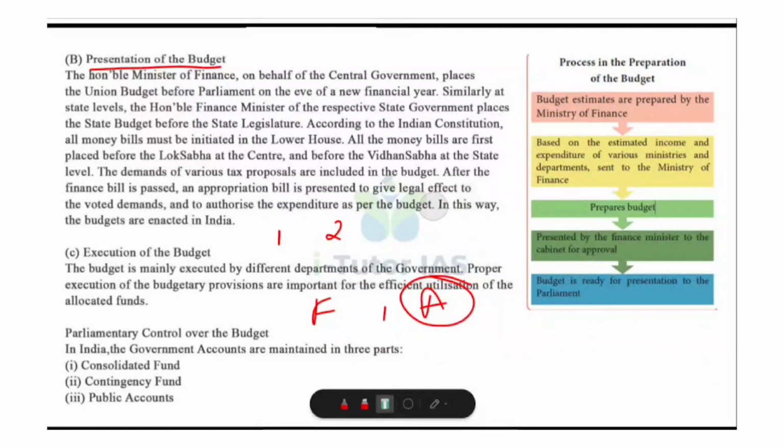Okay, clear? So where is the budget presented? Budget is presented at the Lok Sabha or Vidhan Sabha. Then a general discussion takes place.